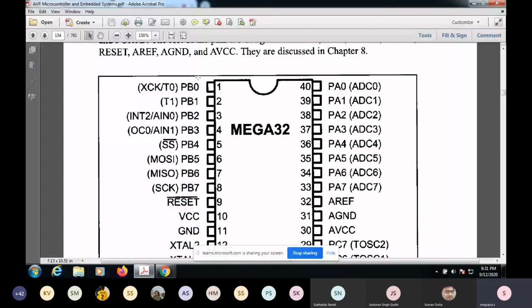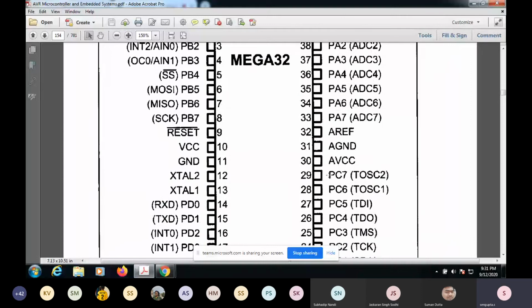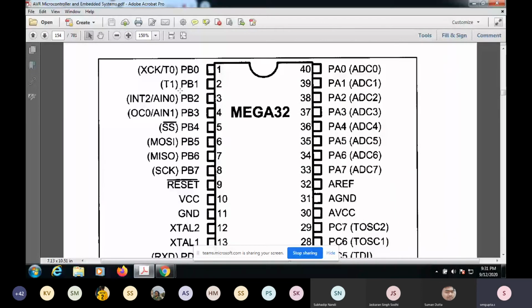Let's say that you have 4 ports. Typically for Atmega32, these 4 ports are there, and they can be connected in terms of input output ports. Let's say that this is connected to some LED, it will blink some LED, and similarly maybe this is connected to some alarm or something. So this will be connected in output mode. So you can do those things. Actually, you can configure them in input mode or output mode, and they are very useful.